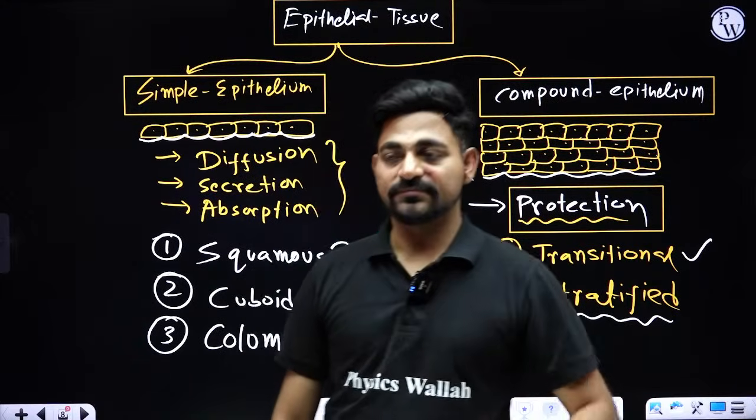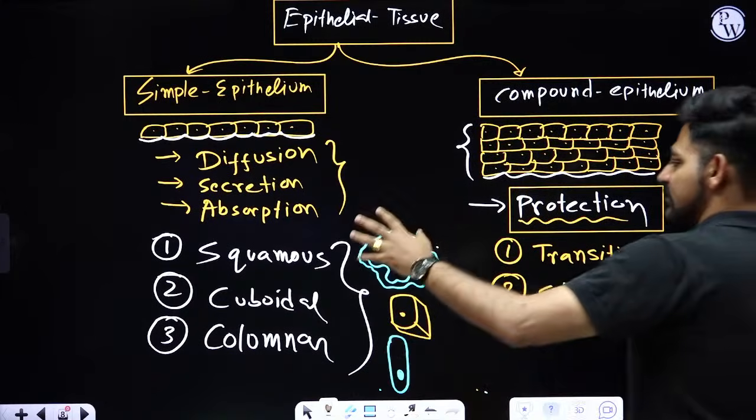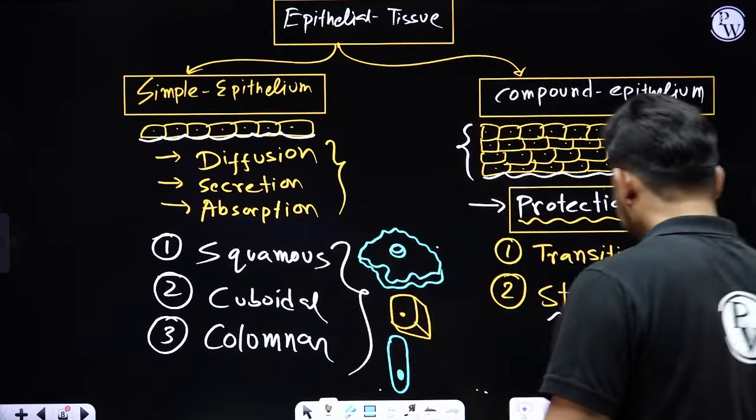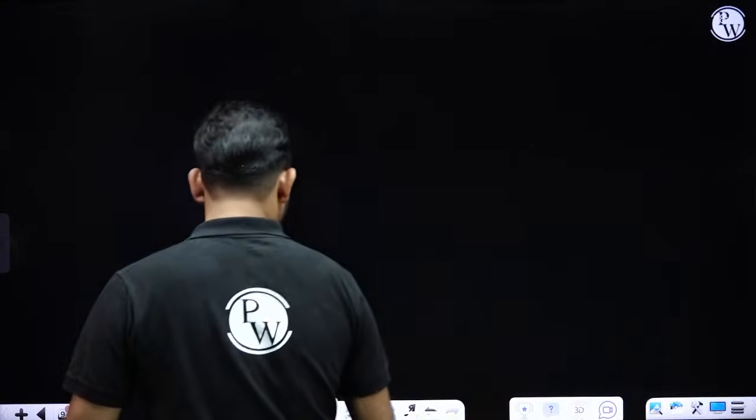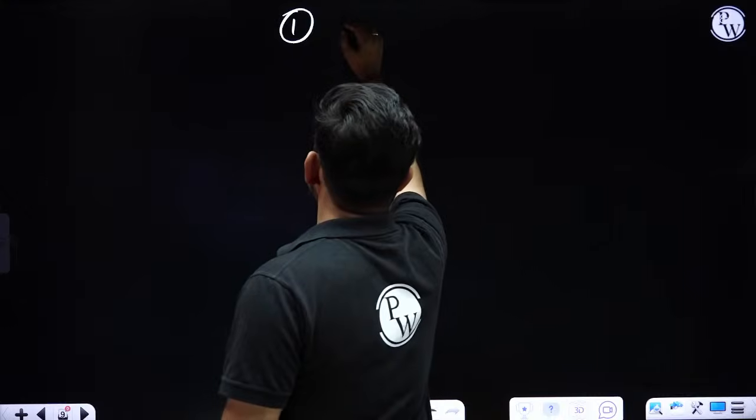Okay, so I'm moving forward with squamous epithelium, the first type of simple epithelium.